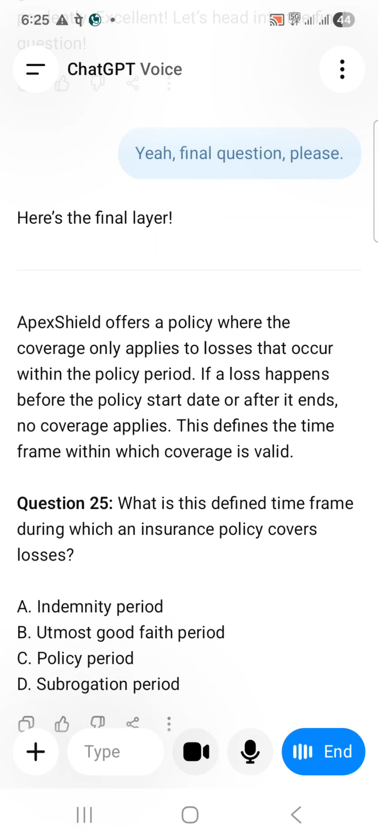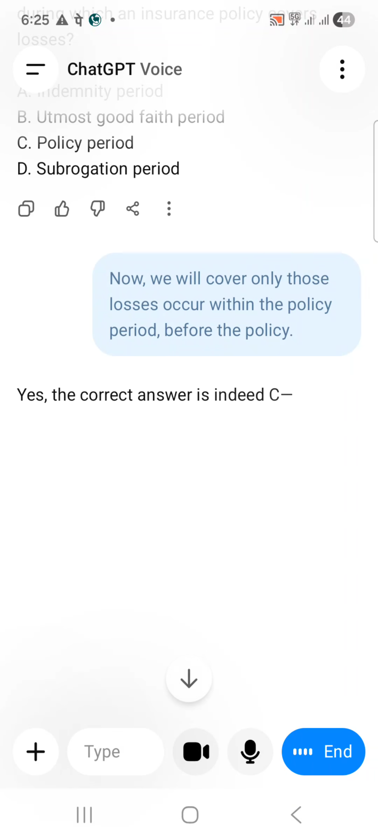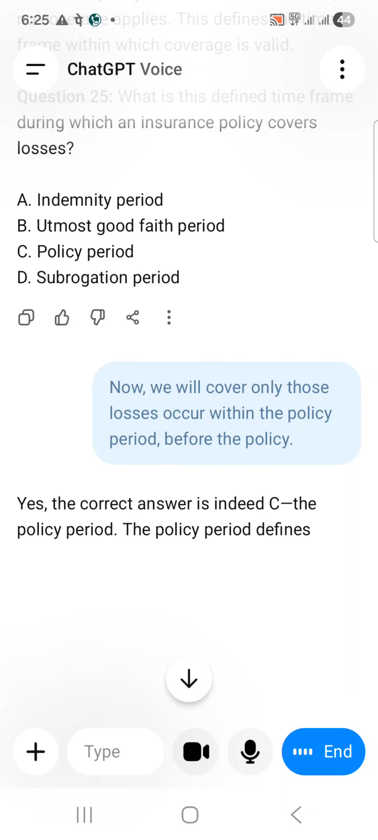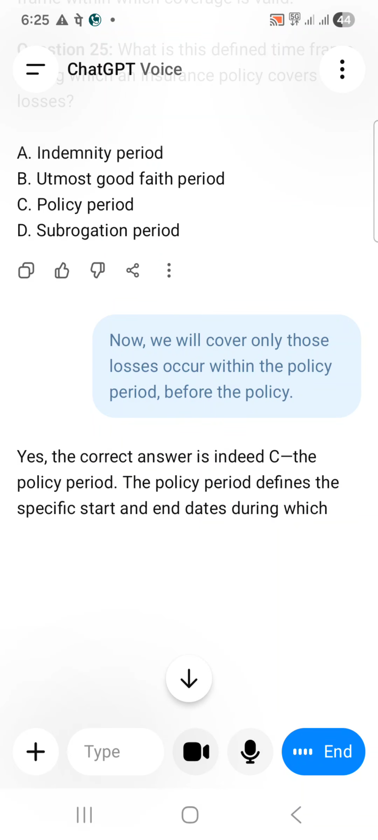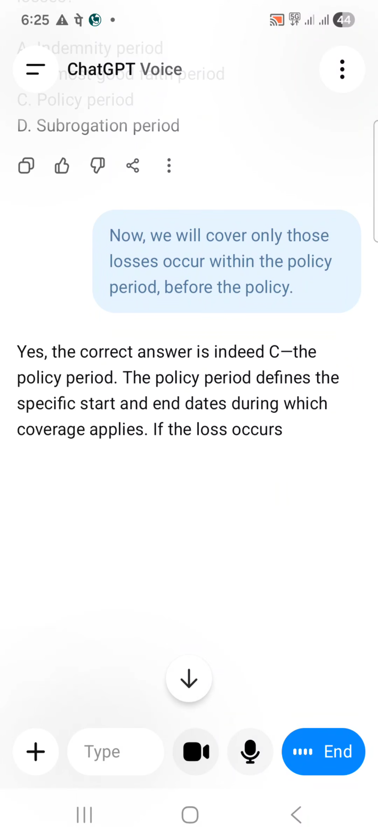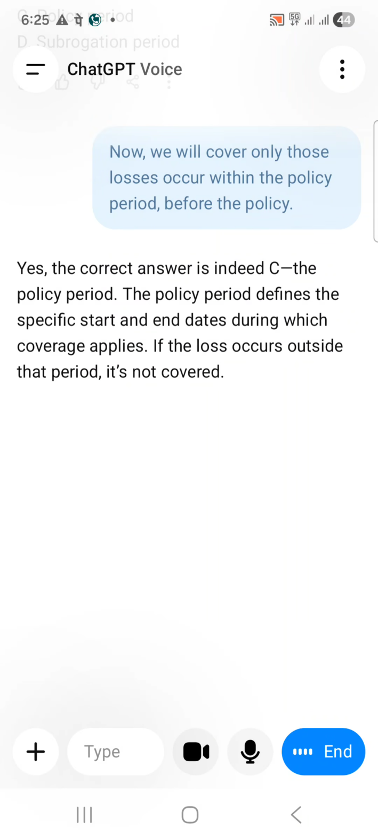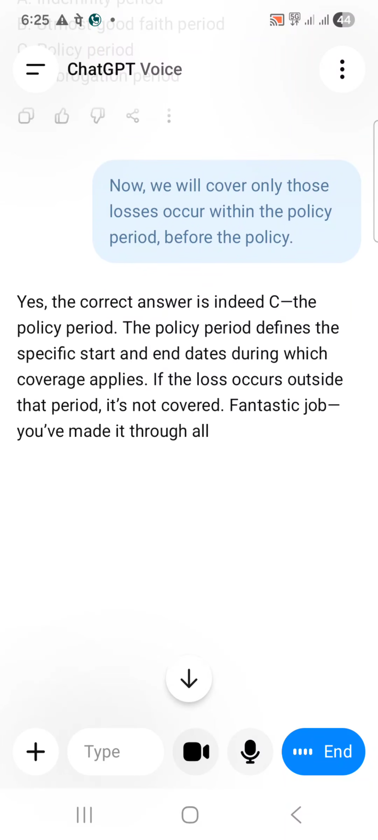Coverage only applies if losses occur within the policy period. Yes, the correct answer is indeed C, the policy period. The policy period defines the specific start and end dates during which coverage applies. If the loss occurs outside that period, it's not covered.